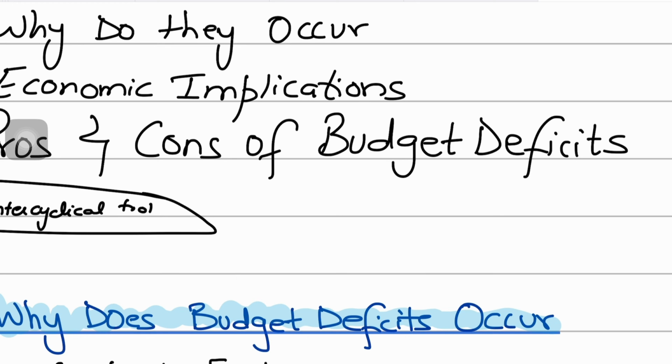And the fact that when you have a huge budget deficit and the government borrows, it results in a huge debt burden and a rise in national debt, because when the government borrows money by issuing bonds and debt instruments, the national debt of the country goes up.